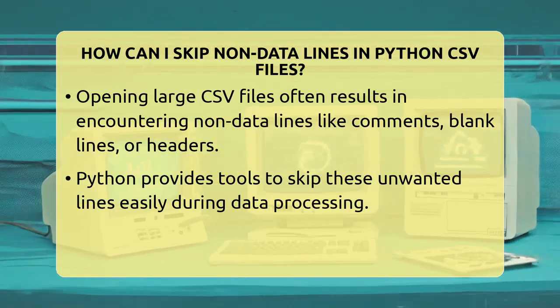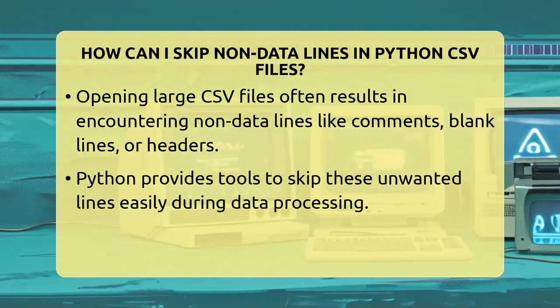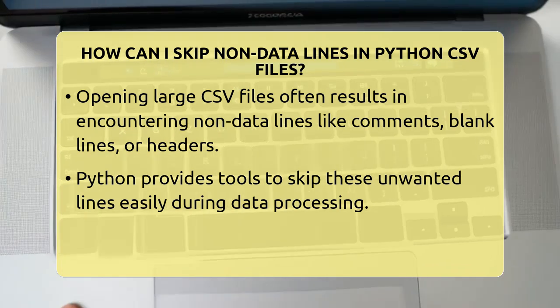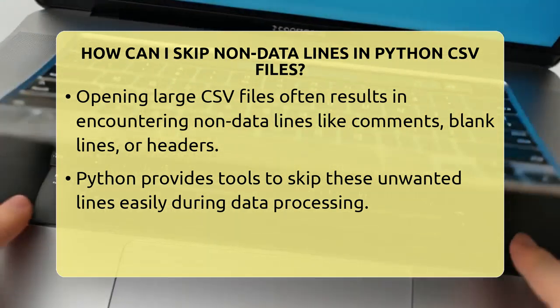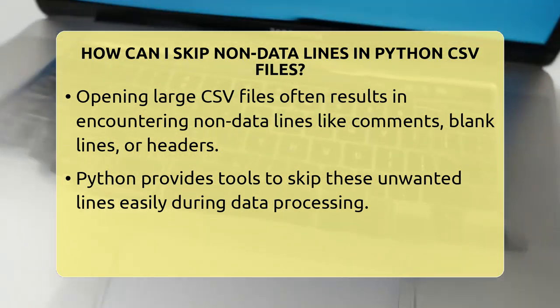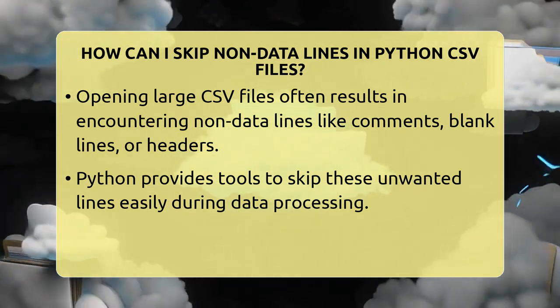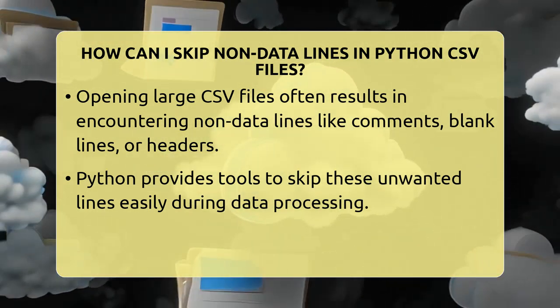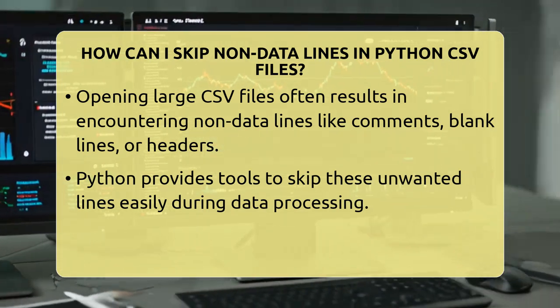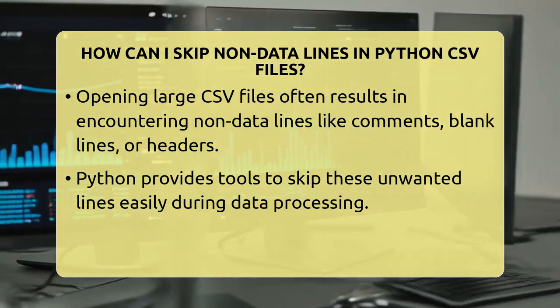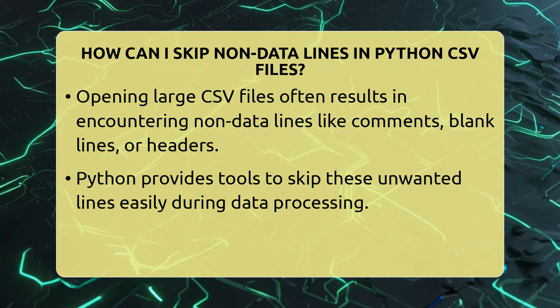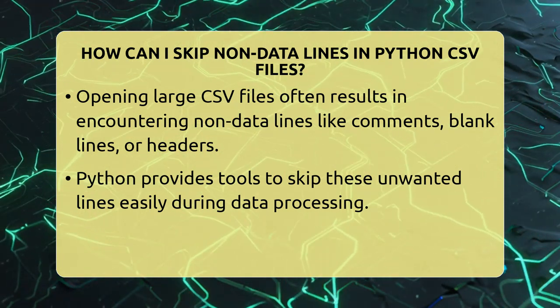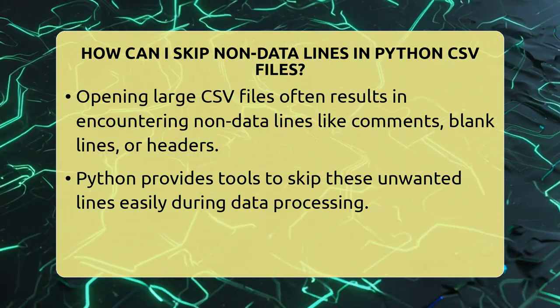How can I skip non-data lines in Python CSV files? Imagine opening a large CSV file and finding a bunch of lines that aren't part of your data. Maybe they are comments, blank lines, or headers that don't belong in your analysis. It can be frustrating to sift through all that noise. Luckily, Python has tools to help you skip those unwanted lines easily.